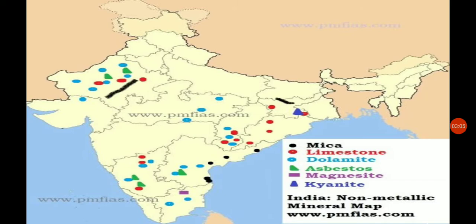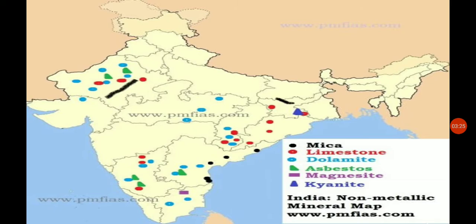You can see that dolomite is also found in Madhya Pradesh. Then we have Chhattisgarh, Andhra Pradesh, Tamil Nadu, then Karnataka, Rajasthan. So these are the regions where we find dolomite. These are the minerals which are found in India.